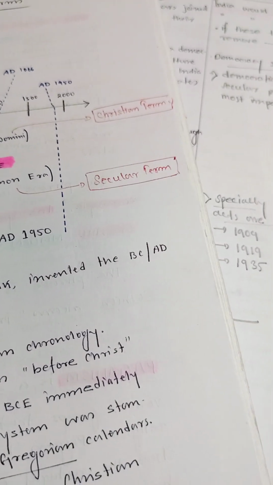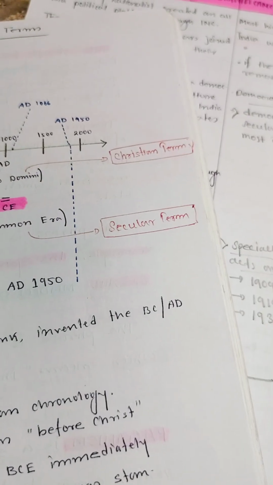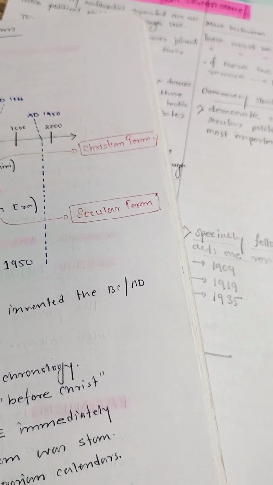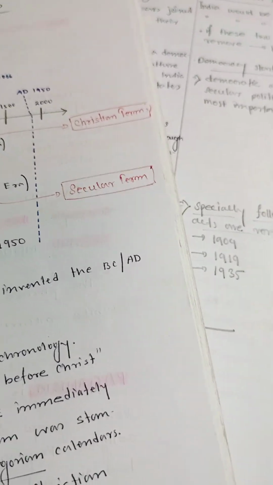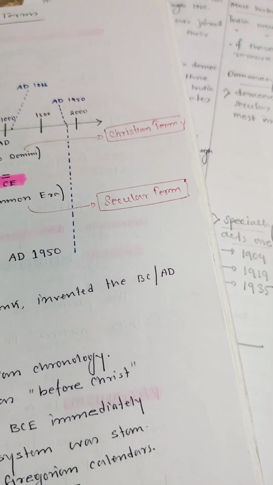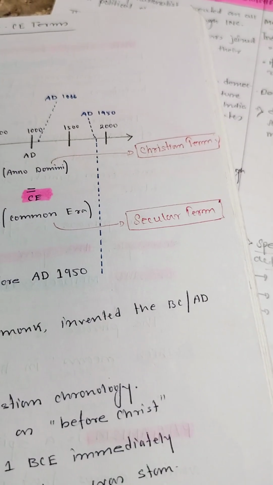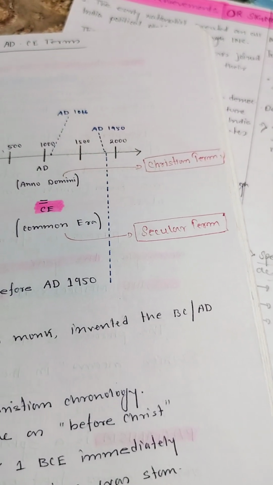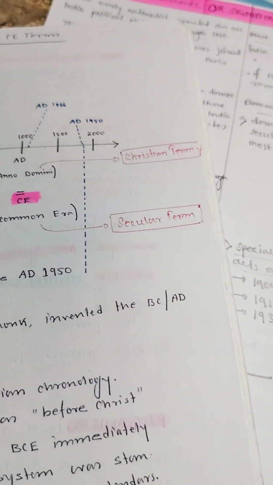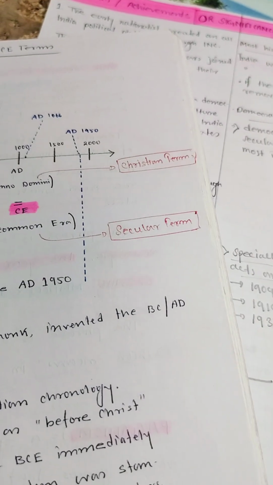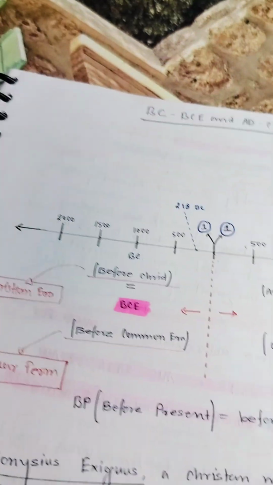We have noticed that many students often get confused with the concept of historical dates, especially between BC, BCE, and AD, CE. So that's why I have thoughtfully prepared clear and easy to understand notes to help everyone grasp the timeline in a better way. Let's make learning history exciting and meaningful together.